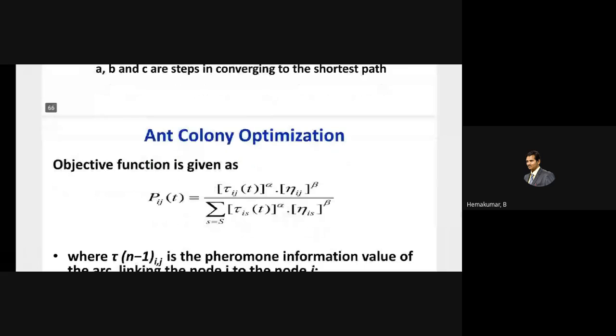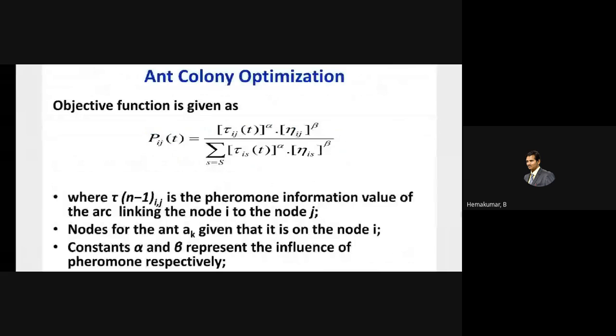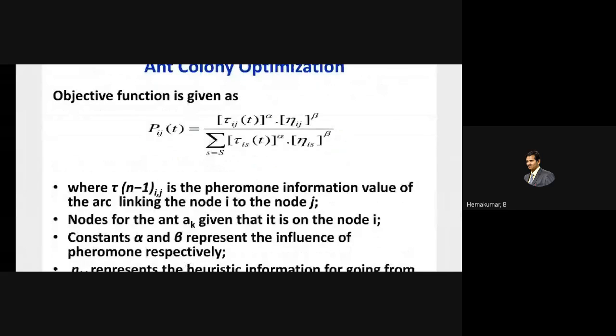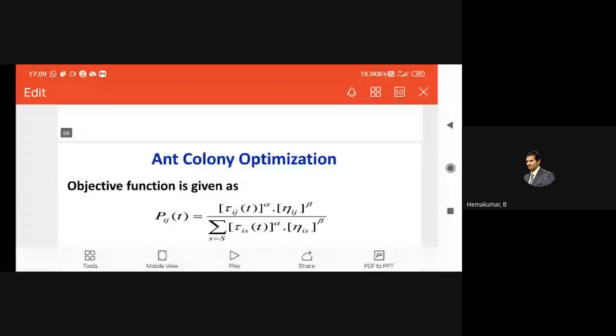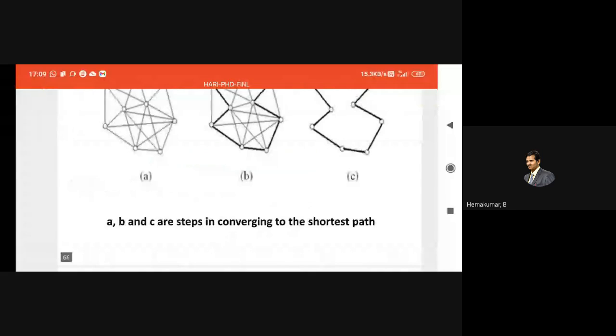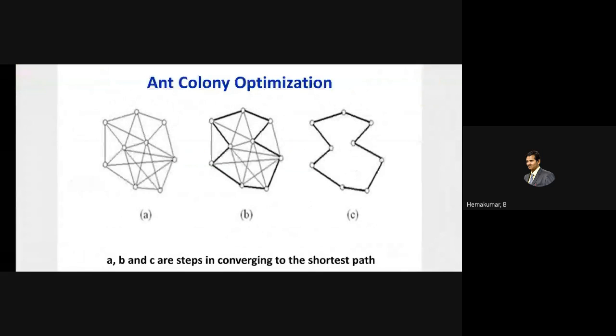So the objective function is given here mathematically. We are running short of time, so this is the objective function. An ant actually finds the shortest path using its hormone, which is known as pheromone. Whenever food is placed at a different area, ants communicate through pheromones. They have no voice communication and no other signal communication. The only thing is the pheromone, like a hormone, left by the ant in searching for food.